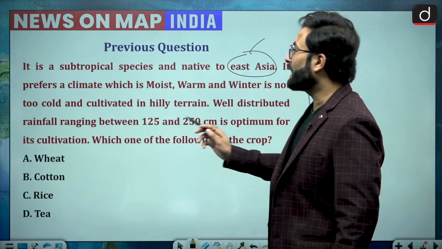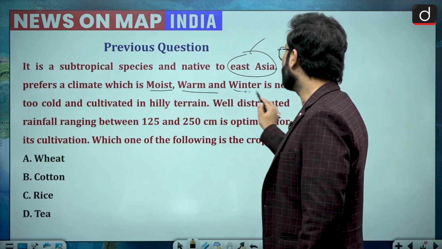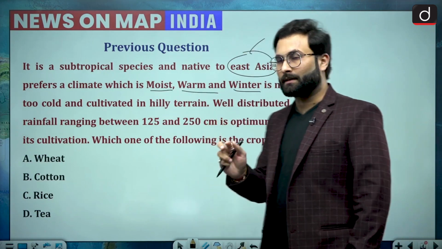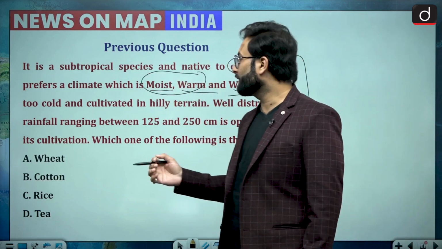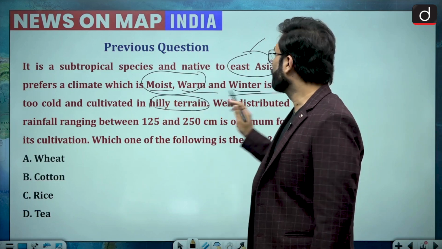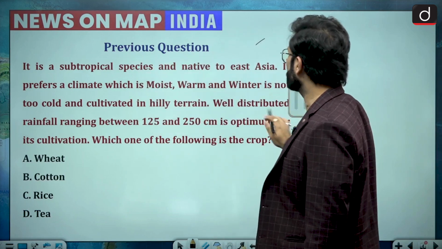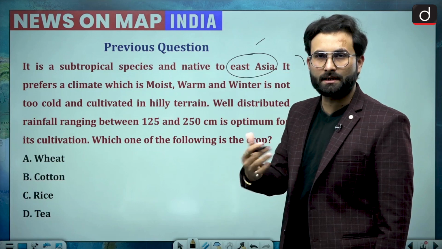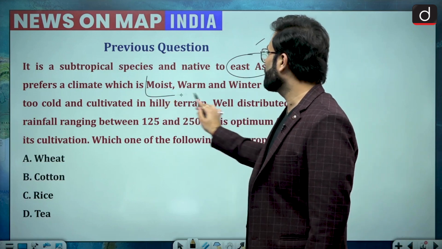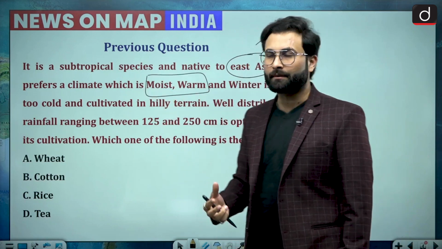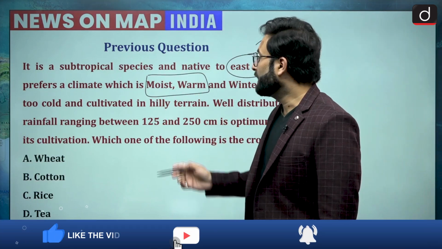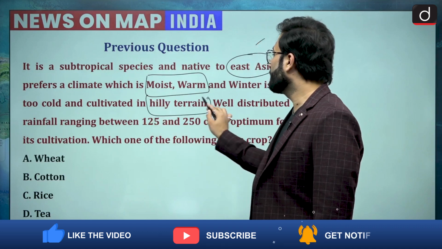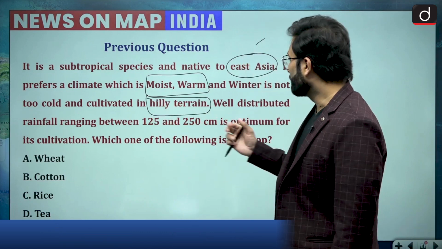Then it prefers a climate which is moist, warm, and winters that are not too cold, and it is cultivated in hilly terrain. So there are a few hints you can see here. First, the origin is in East Asia. Second, moisture should be there. And third, winters should not be too cold. Then, it is cultivated in hilly terrains. This is the third hint.